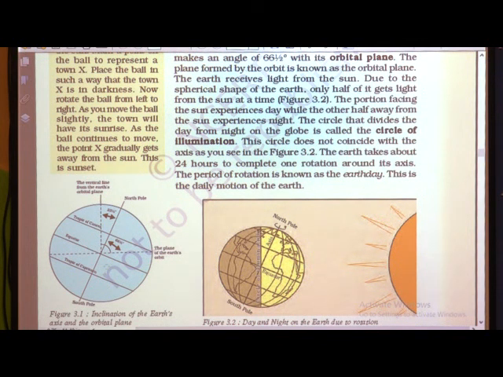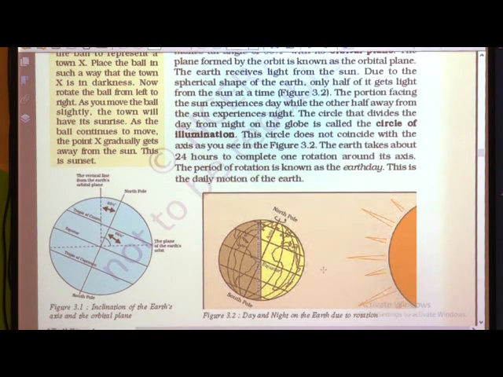See, children, here is the picture of the earth. This is the plane of the earth's orbit, and this is the fixed axis of the earth. Here this is earth, tilted at 23.5 degrees, and this is the plane of the earth's orbit where it revolves around the sun, and here it makes an angle of 66.5 degrees.